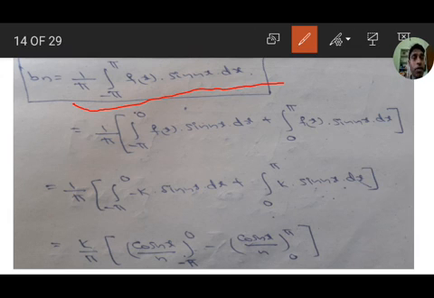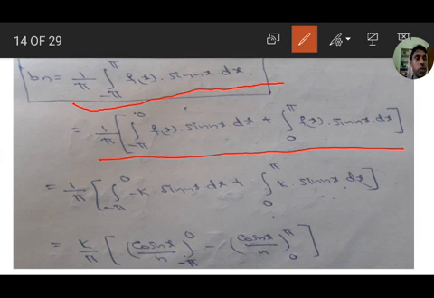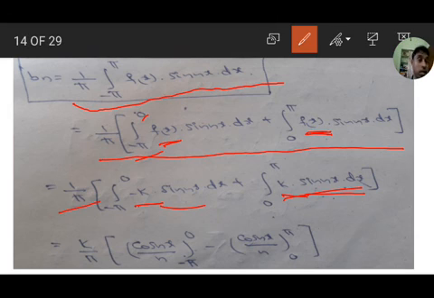Okay. That is 1 by pi integration from minus pi to 0 of f of x into sin nx dx, plus integration from 0 to pi of f of x into sin nx dx. So from minus pi to 0, f of x value is minus k, therefore it is 1 by pi integration from minus pi to 0 of minus k into sin nx, plus from 0 to pi, f of x value is k, so 0 to pi k into sin nx dx.